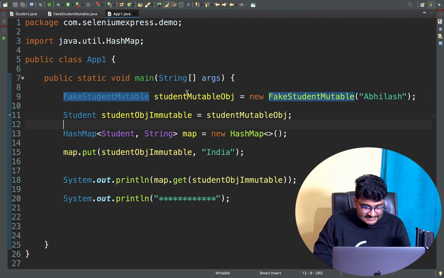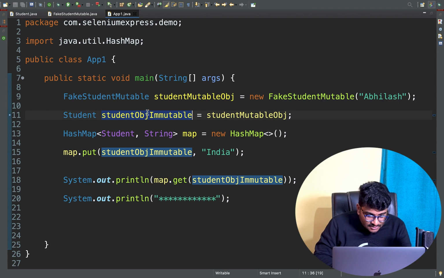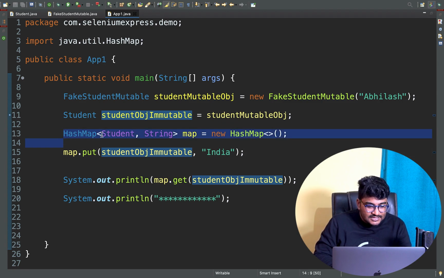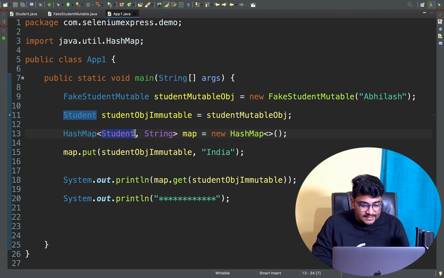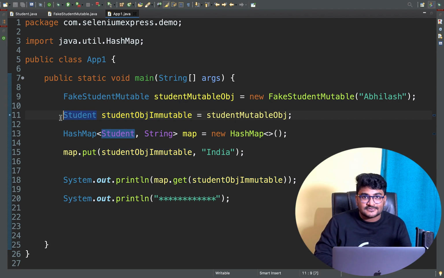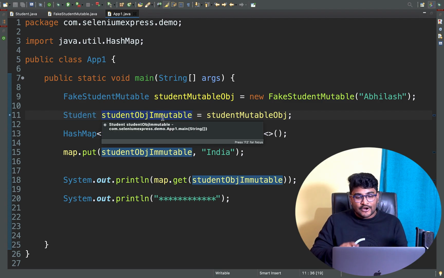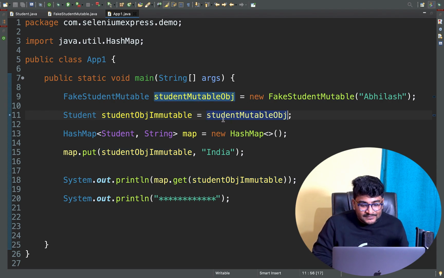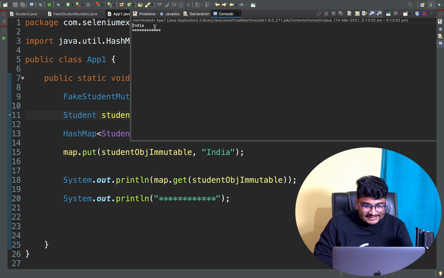So right now I've assigned this object just right here, and this object only, the student object mutable, I'm using as a key in the HashMap. I can do that, right? Because my HashMap is saying the key will be student object. Okay. Now, I'm just giving you the student object here only. So the student object immutable, click here. This is only having the student reference, right? And obviously this particular reference is right now pointing to a mutable object, right? It is storing a subclass object internally. So right now, no problem. If I run this, you will get India as an output.